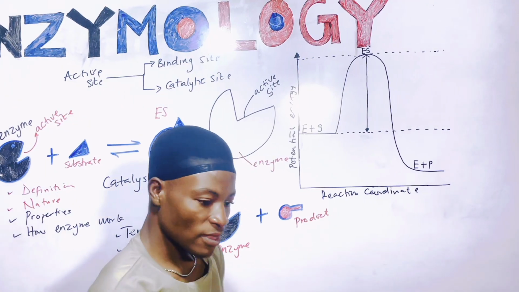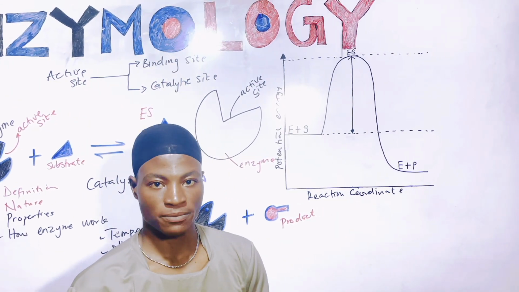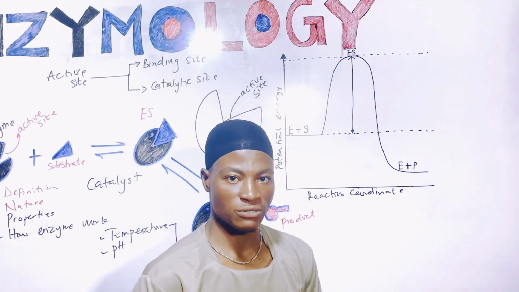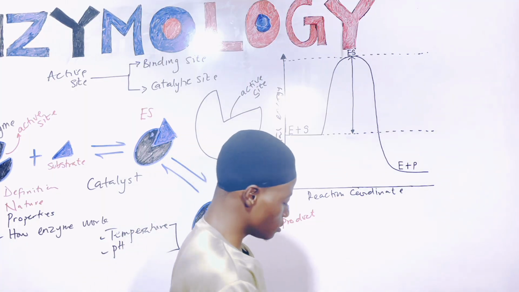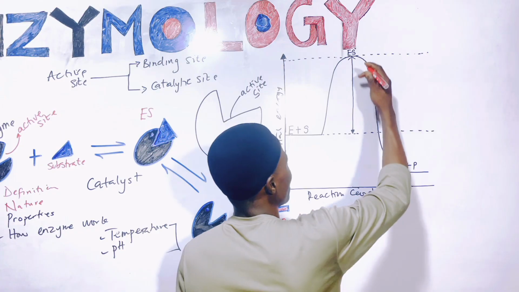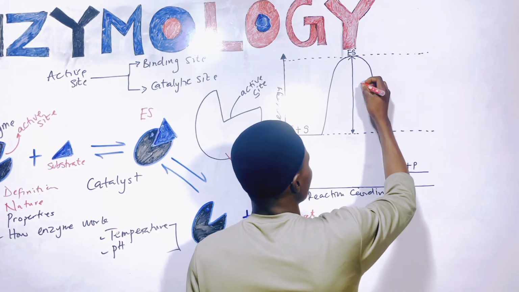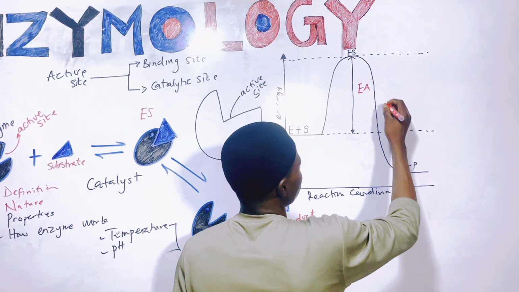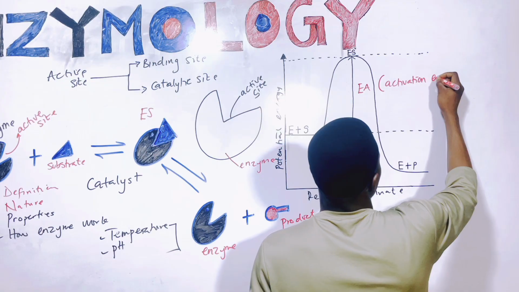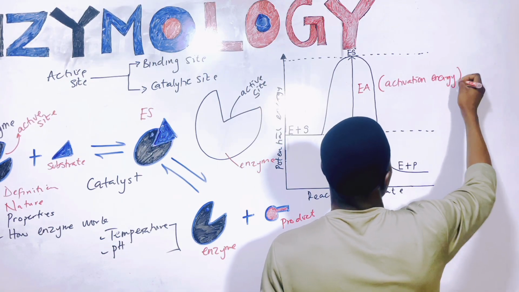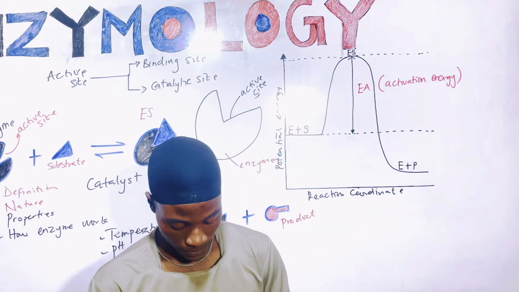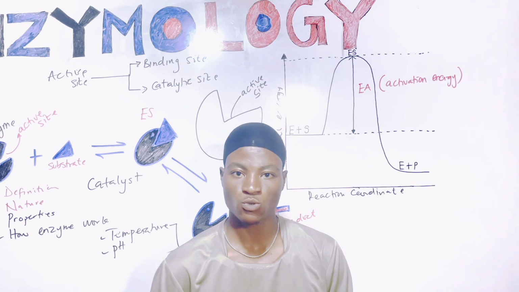Then the question is, how does an enzyme act? How does an enzyme perform its function? There's something that we always call energy of activation, or activation energy. This point to this point, I'm going to represent as activation energy. And what is this activation energy? Activation energy is the minimum amount of energy that is required for a reaction to occur.